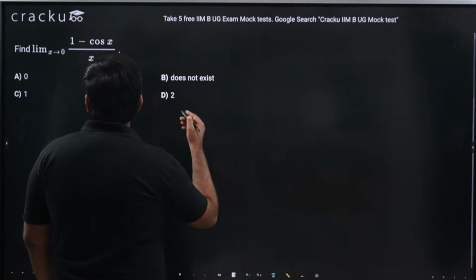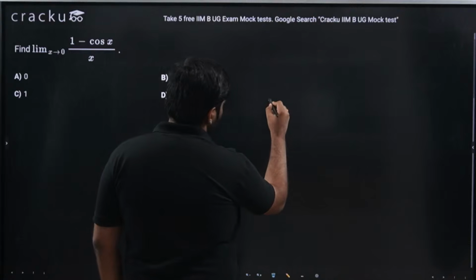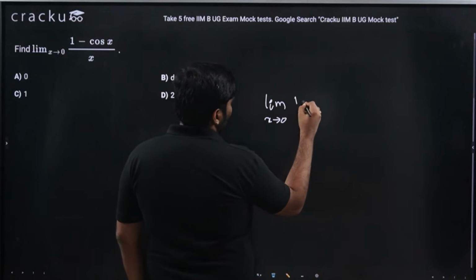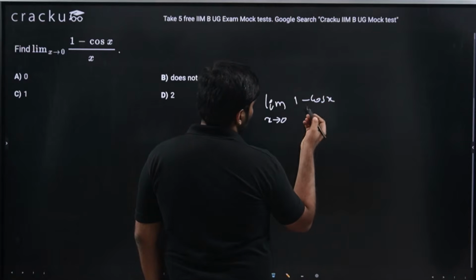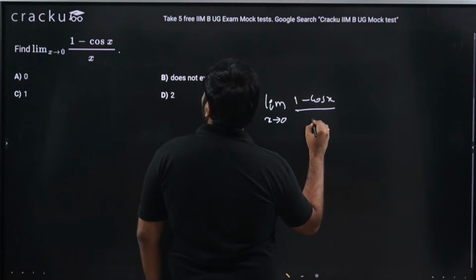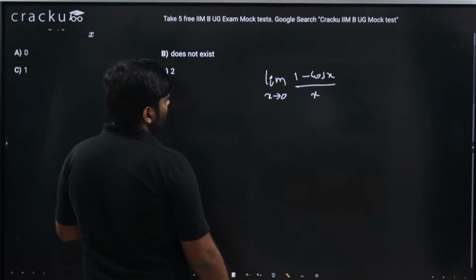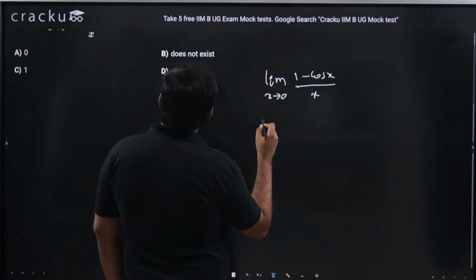So limit x tends to 0, (1 minus cos x) by x, which is nothing but 0 by 0 form, because 1 minus cos x is 0 at x equal to 0 and x is 0 at x equal to 0. So 0 by 0, how to solve this is that, see,